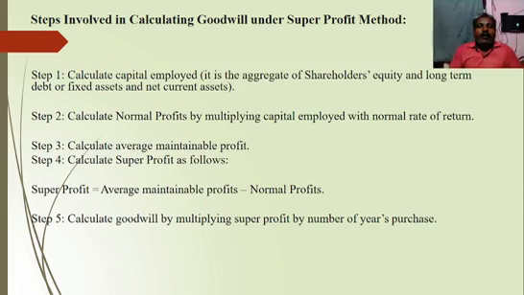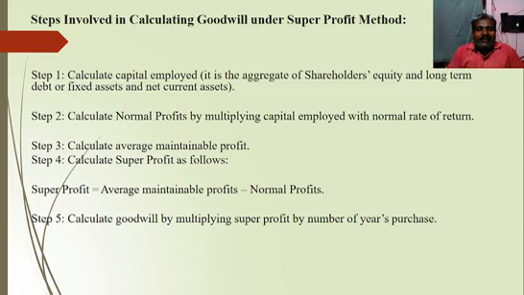So the steps involved in calculating goodwill under the super profit method. Step number 1, calculate capital employed. It is an aggregate of shareholders' equity, long-term debt, fixed assets and net current assets. Step number 2, calculation of normal profit by multiplying capital employed with normal rate of return. Step number 3, calculate average maintainable profit. Step number 4, calculate super profit as follows: super profit equals average maintainable profit minus normal profit.